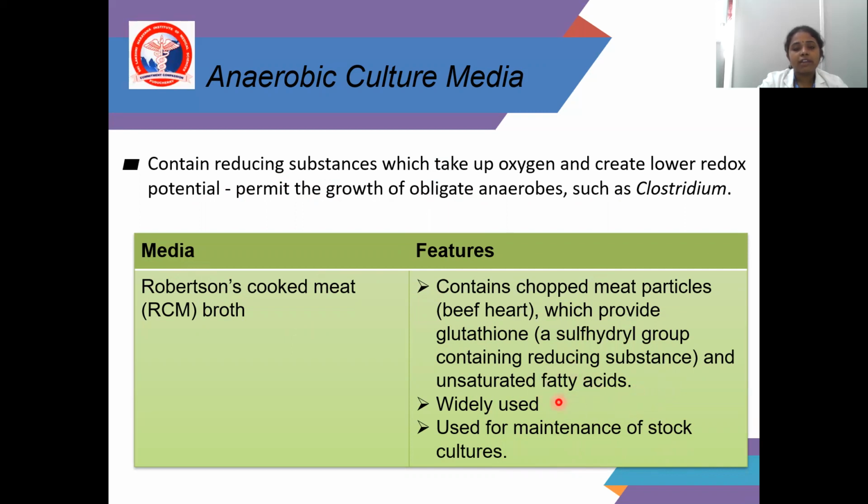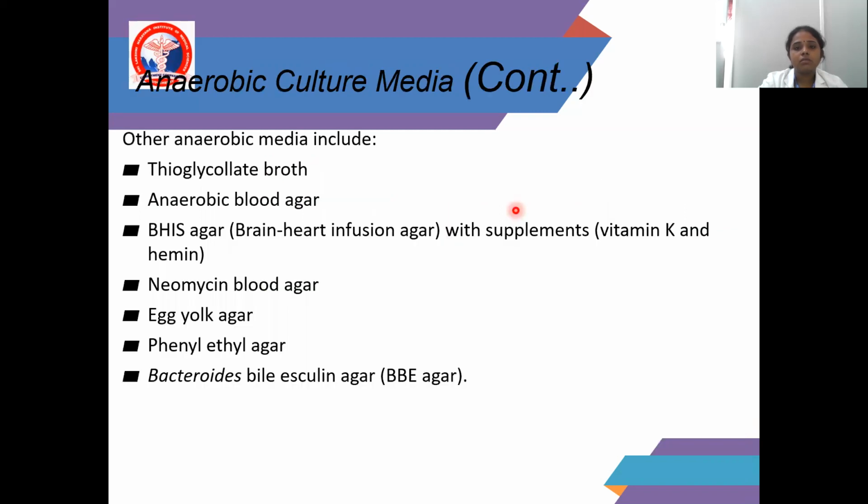It is widely used for anaerobic cultivation and also for maintenance of stock cultures. The widely used culture media is Robertson's cooked meat broth. Other anaerobic media are thioglycolate broth, anaerobic blood agar, brain heart infusion agar, neomycin blood agar, egg yolk agar, phenylethyl alcohol agar, and bacteroides bile esculin agar.